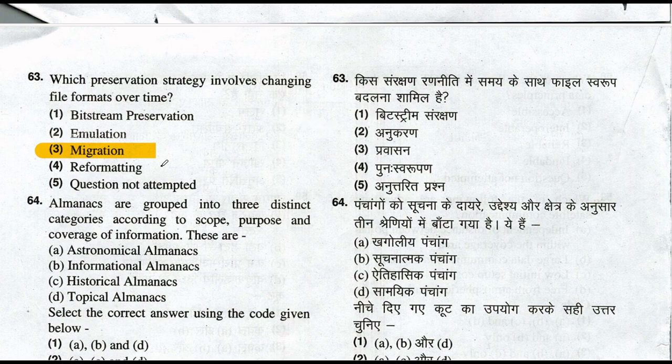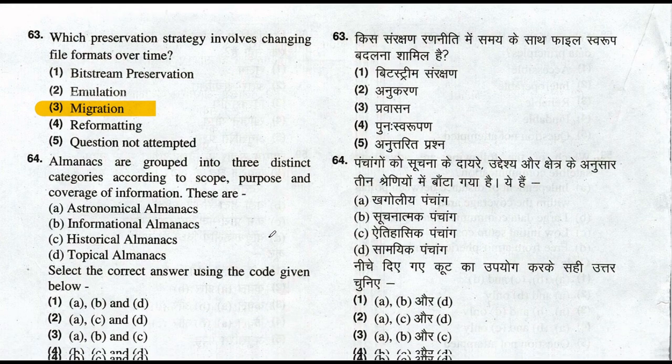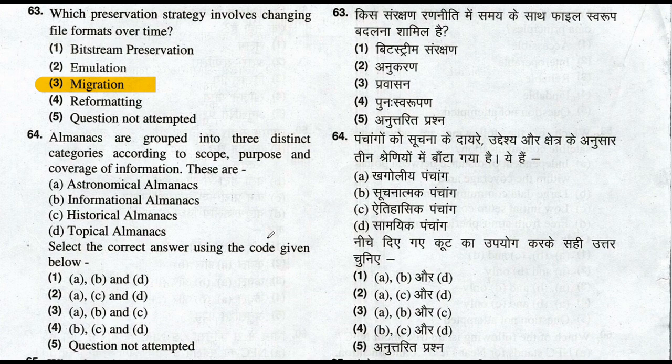So let's move to question number 64. Almanacs are grouped into three distinct categories according to scope, purpose, and coverage of information. These are astronomical almanacs, informational almanacs, and topical almanacs. So option number 1 is the right answer to this question.